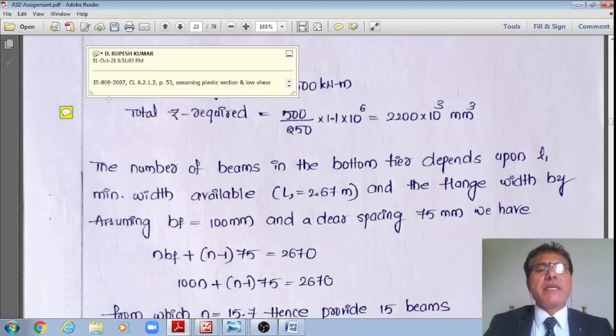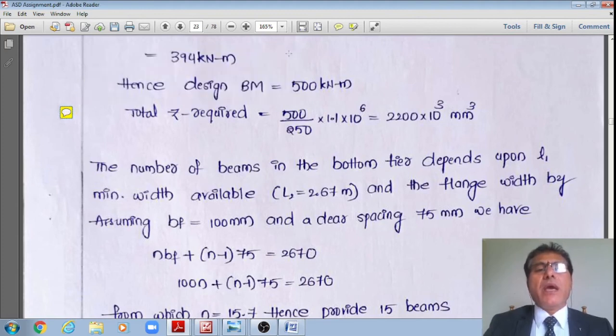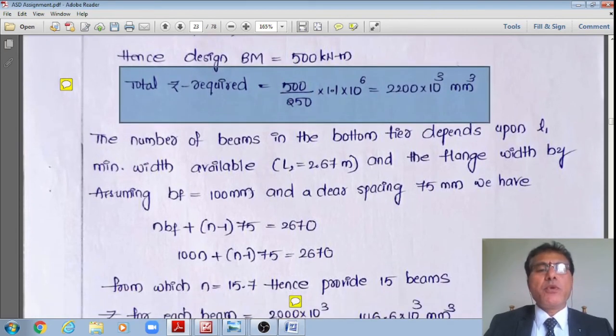Therefore the next subheading is the design of the lower tier beams, for which I first need a trial section as per clause 8.2.1.2 of IS 800:2007, page number 53. Assuming the section as a plastic section and low shear, the plastic section modulus required is equal to the factored bending moment 500 divided by fy, 250 divided by 1.1, that is equal to 2200 into 10 to the power 3 mm cube.